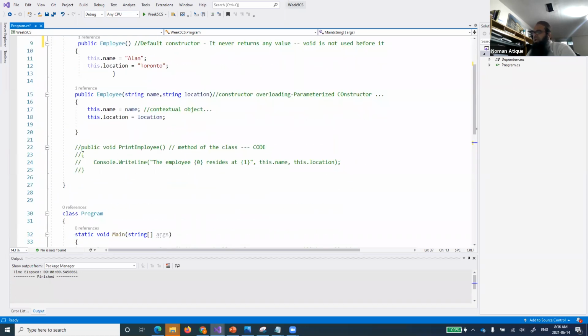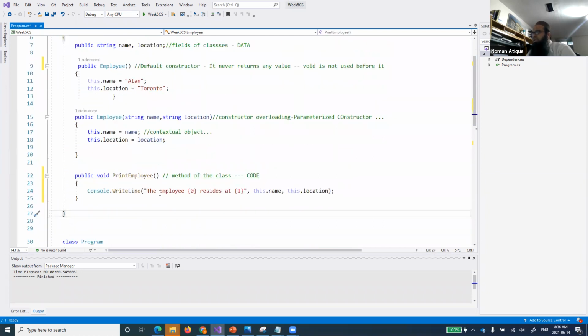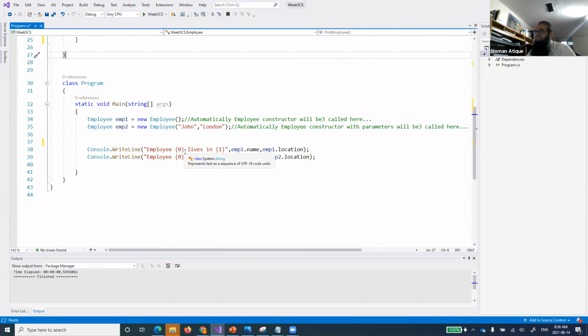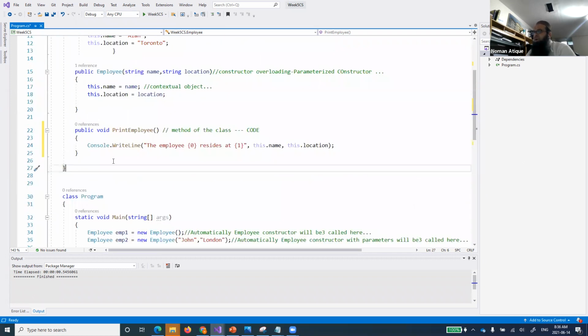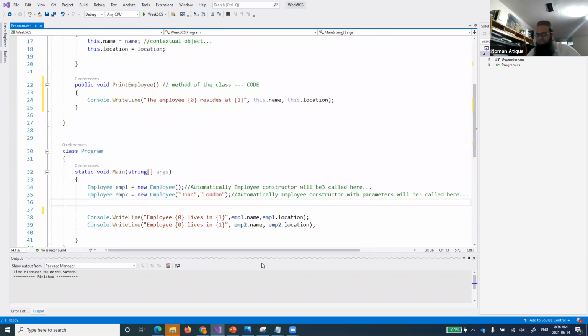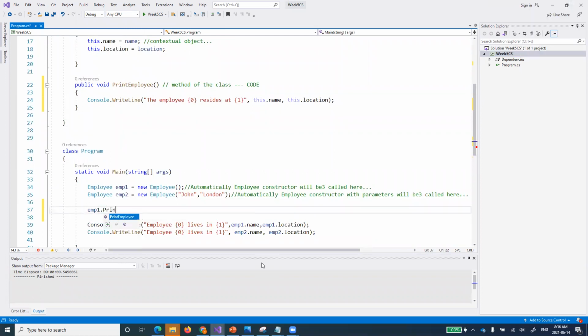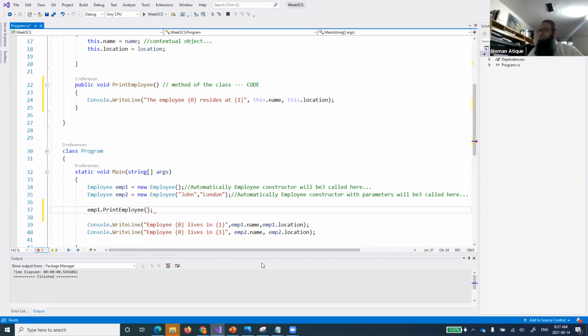And then we talked about, please correct me if I'm wrong, general methods as well, the general methods that we can use for particular classes. So this is a general method that we have defined inside that class. And we can even use those methods on a particular employee as well. If I say, for example, emp1 dot print employee, it should be printing the information which is inside this employee one.